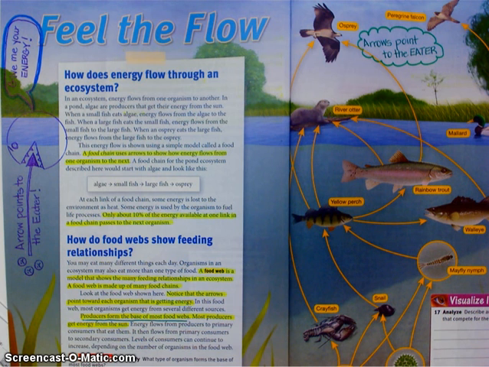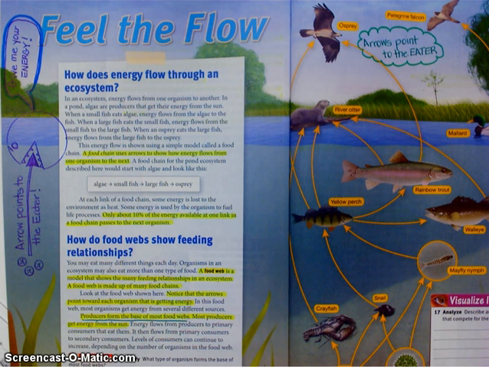Algae, and then the arrow points to the small fish because the energy from the algae is transferred to the small fish. And then the energy from the small fish is transferred to the large fish when the large fish eats the small fish. And then the energy is transferred to the osprey when the osprey eats the large fish.